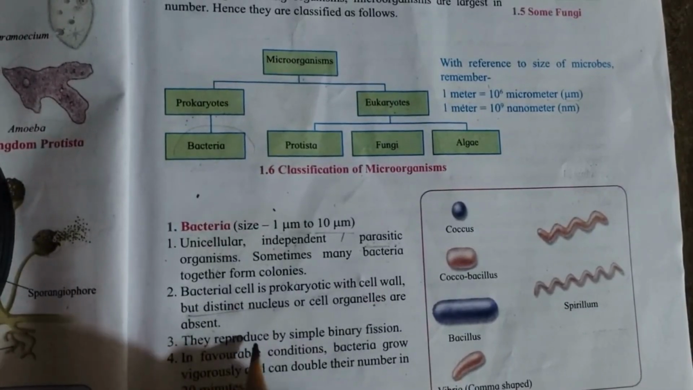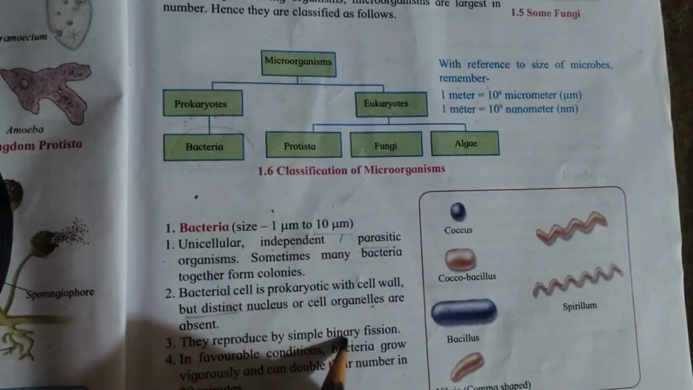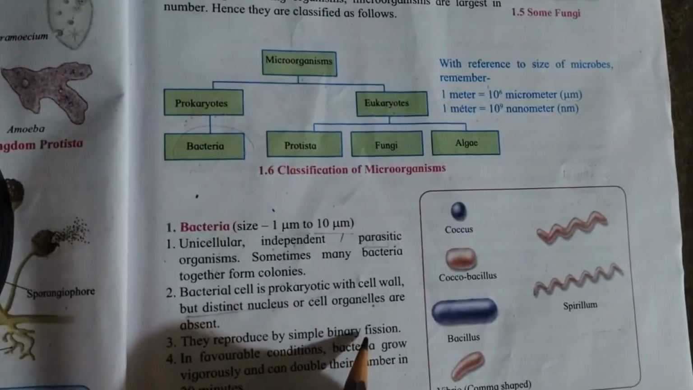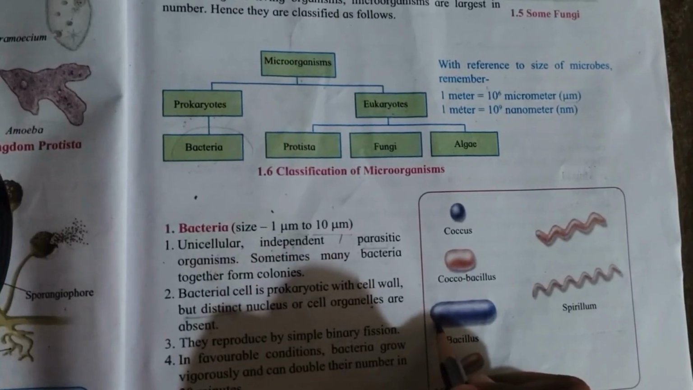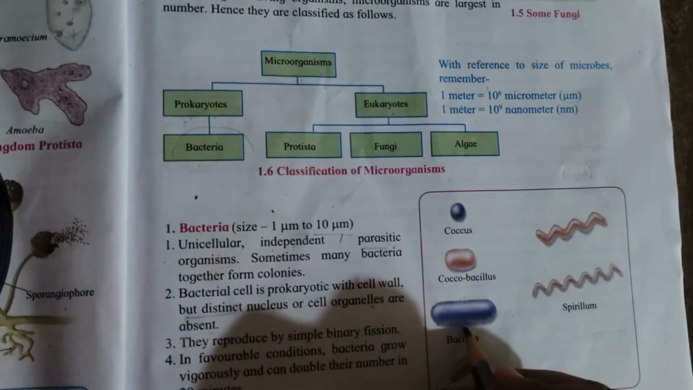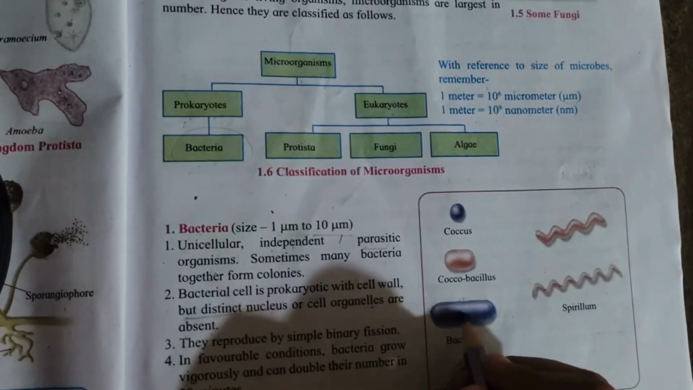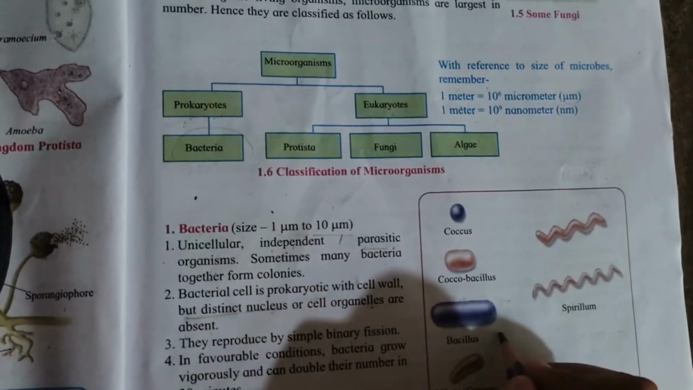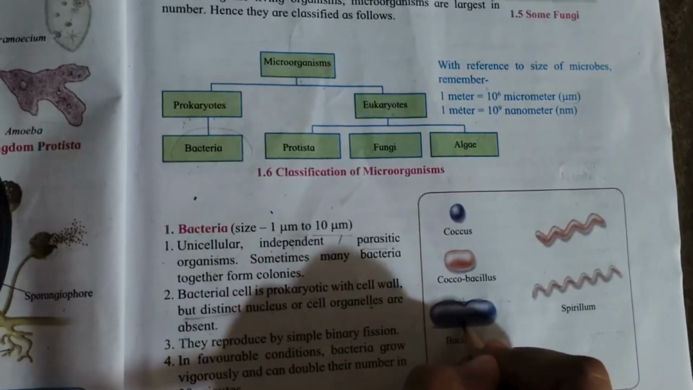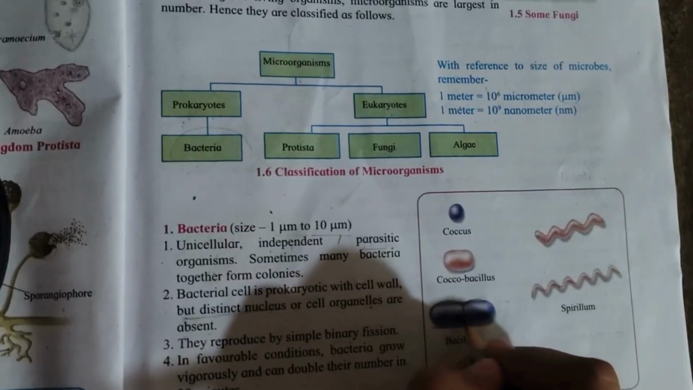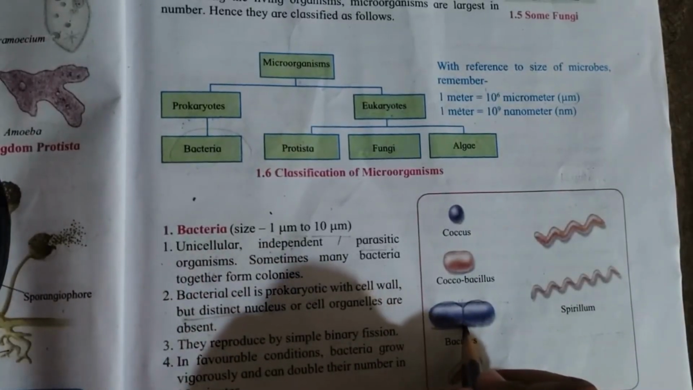Third point, they reproduce by simple binary fission. Binary fission means what? For example, when a bacterium undergoes binary fission, it divides from the center, and then it will become two bacteria. It will form a group, and then it will divide into two and separate. This is said to be what? Binary fission.